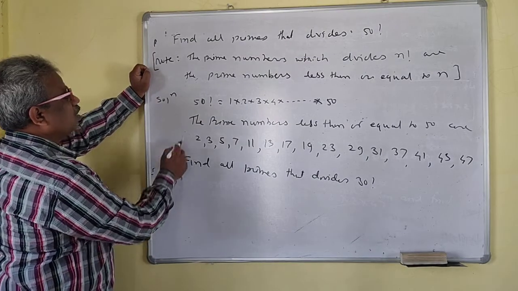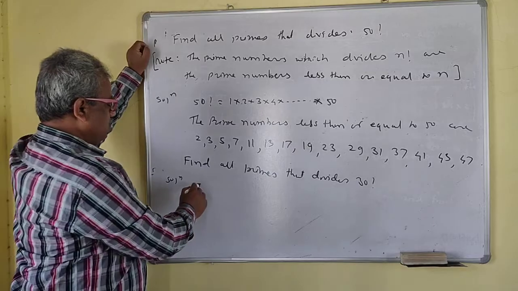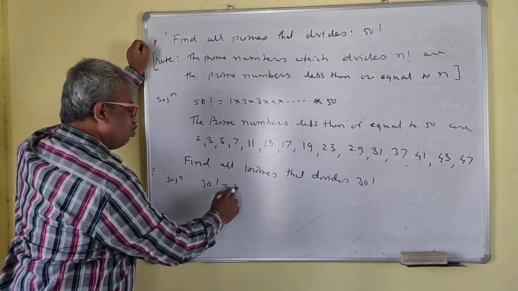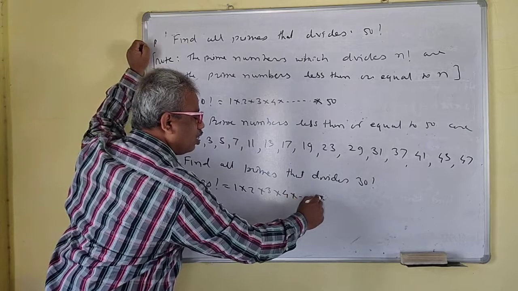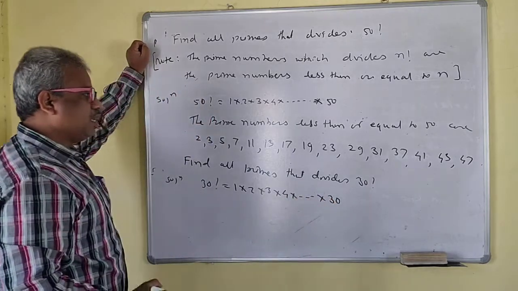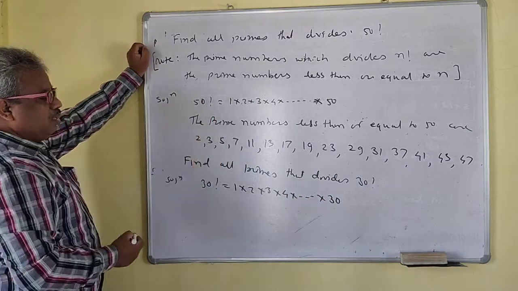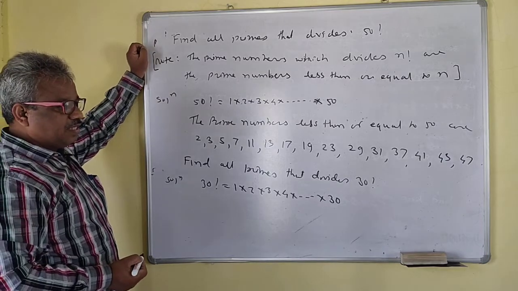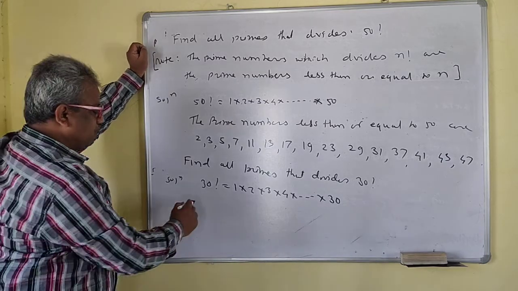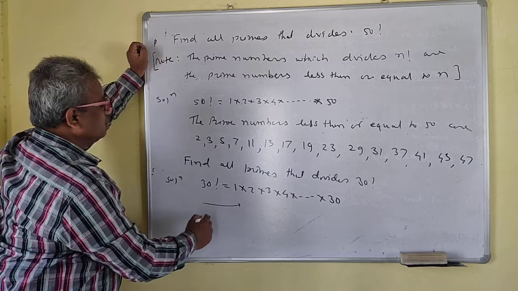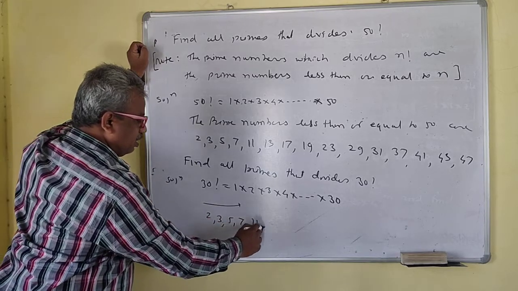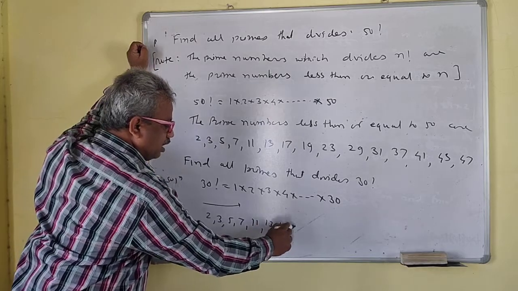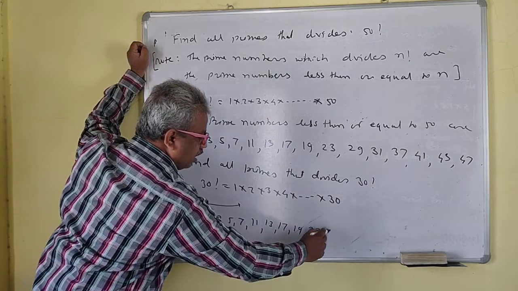Solution: 30 factorial is 1 into 2 into 3 into 4 dot dot dot into 30. Then the prime numbers less than or equal to 30 are 2, 3, 5, 7, 11, 13, 17, 19, 23, 29.